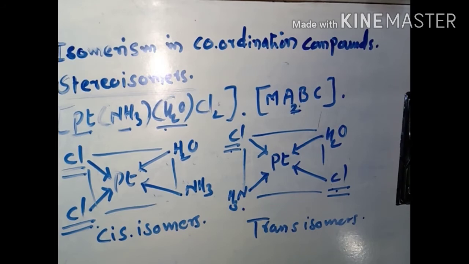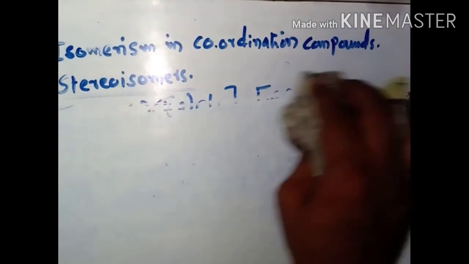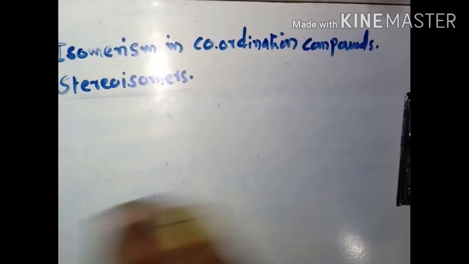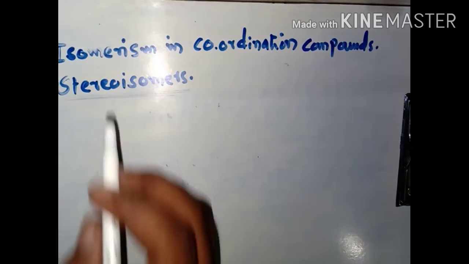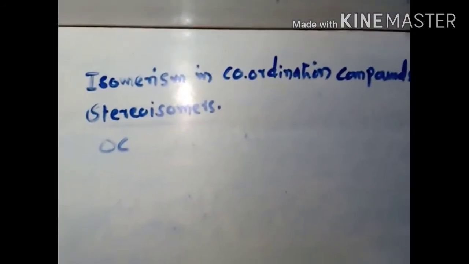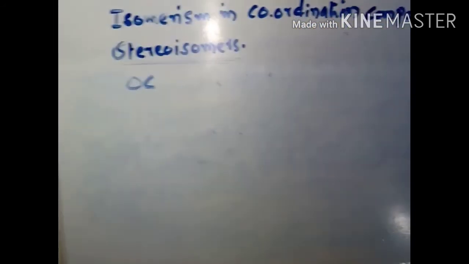Now there are various examples we can take. That was the example for square planar, a type of complex in which four ligands are present. Now we can take another example in which six ligands are there, which can form the octahedral geometry.